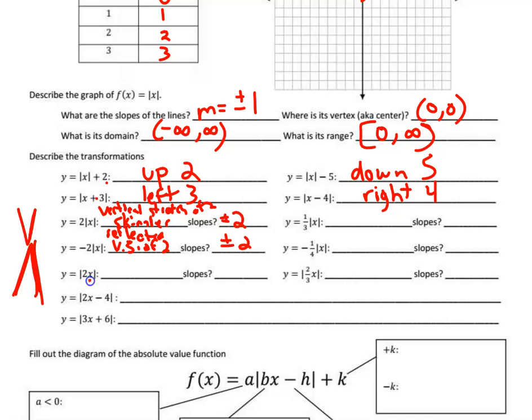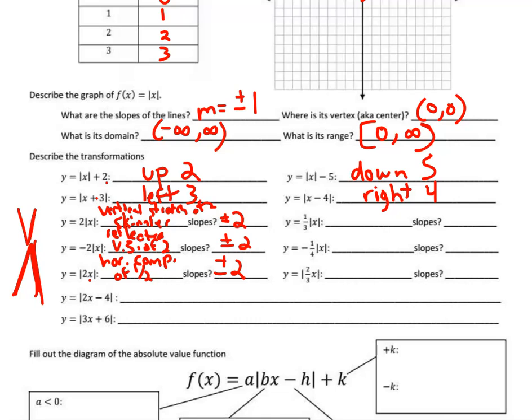If it's on the inside, well, that is a horizontal compression by a factor of 1/2, which means if you horizontally compress it, it's still going to look skinnier. So it's still skinny, and that means the slope was still up and down, up 2 over 1. Because that's the horizontal we want to talk about. We usually look at the vertical.